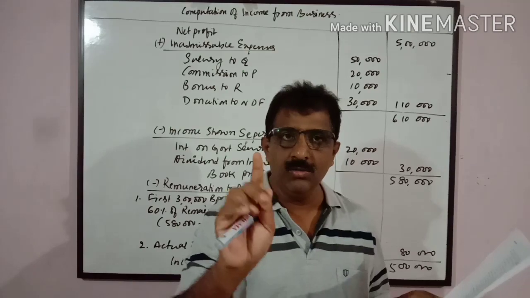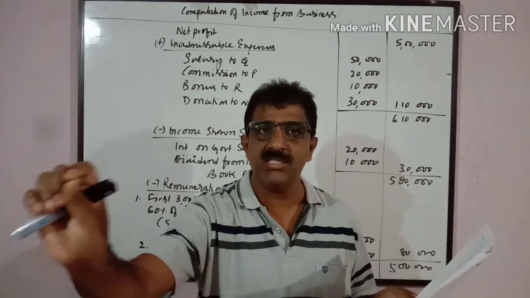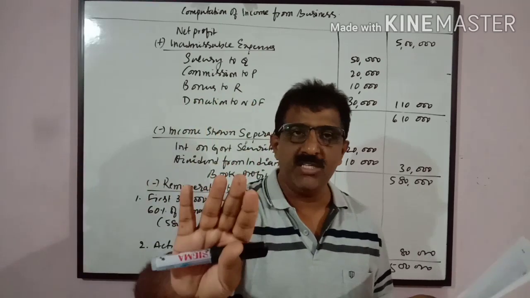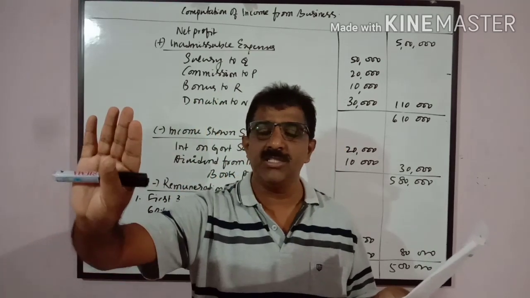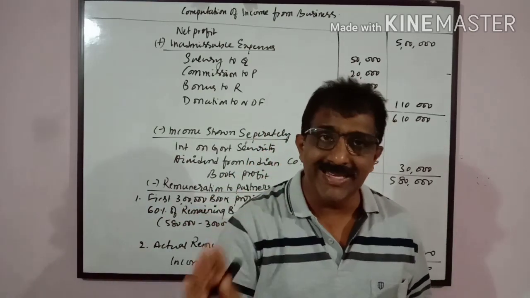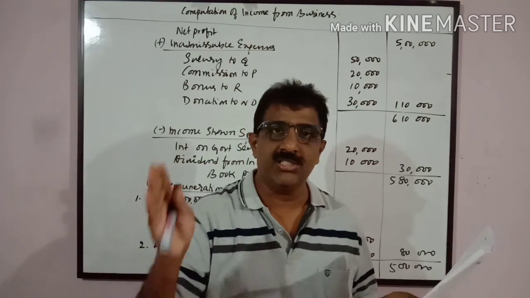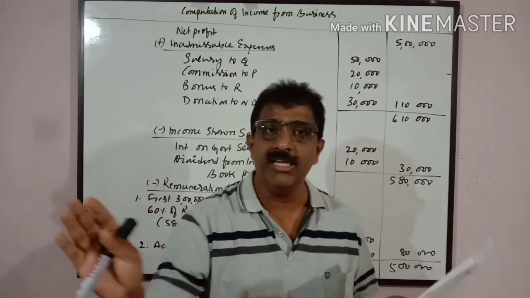Once again, I'll tell you, if the expenses are purely related to business, admissible. If expenses are not purely related to business and any provisions, any reserves, any capital expenditures, donations, charities are inadmissible.